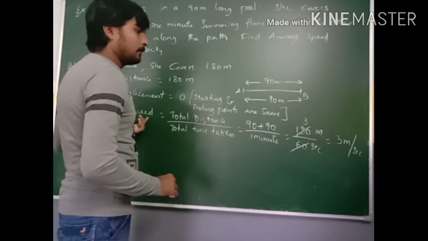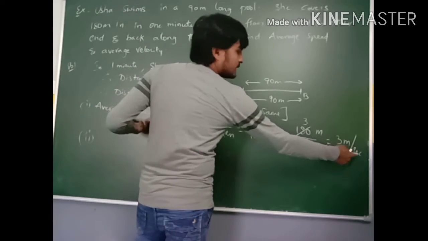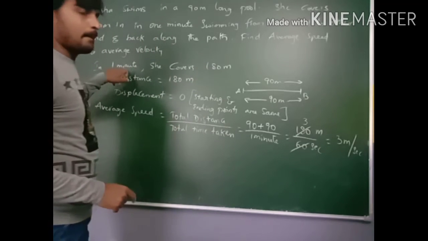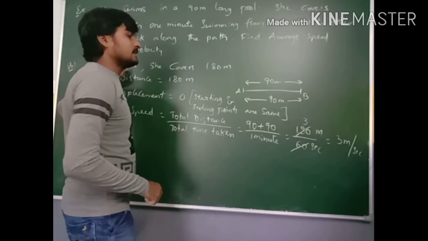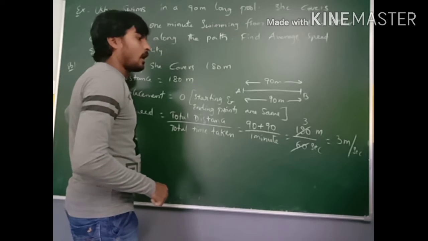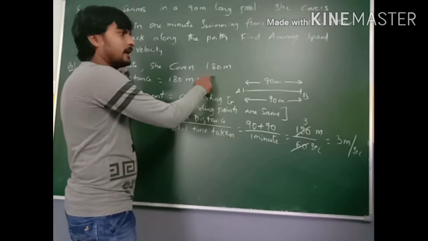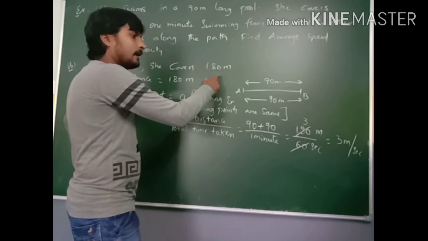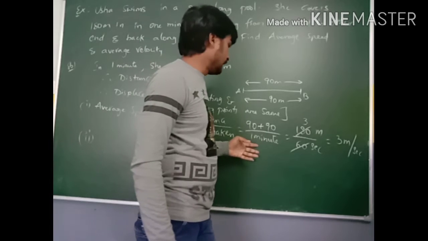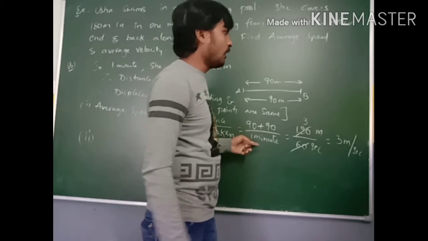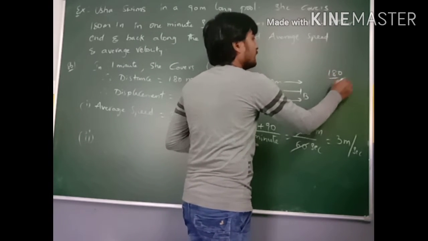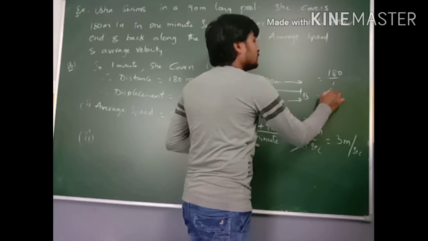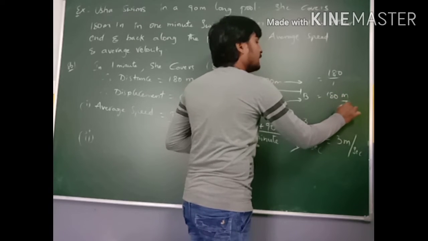Remember, the basic SI unit of speed is meter per second. But here the distance is given in meters and the time is in minutes, so the cancellation is not possible. Of course, distance by time gives the speed, but if we do this directly, 180 by 1 is 180 meters per minute.